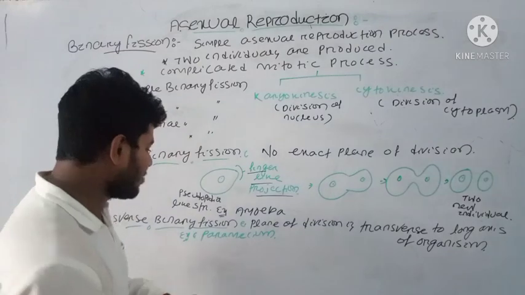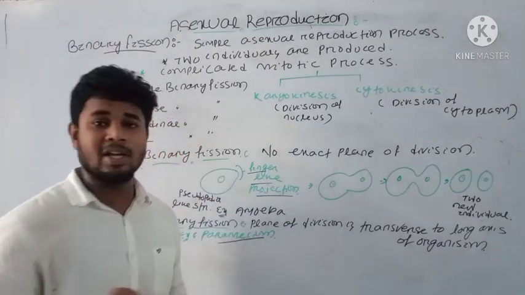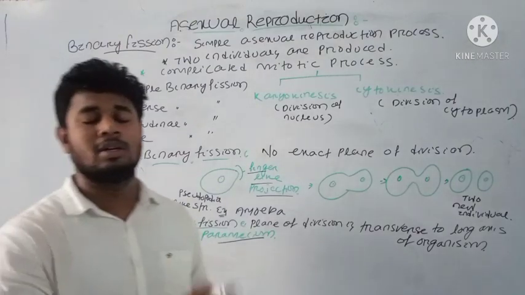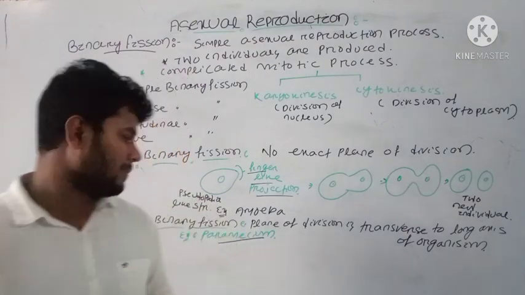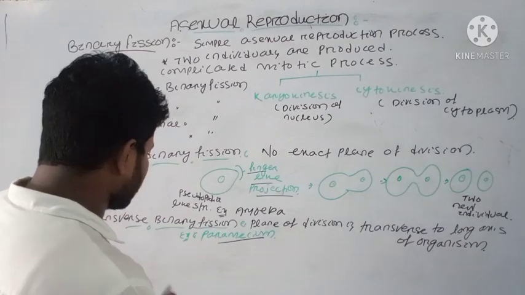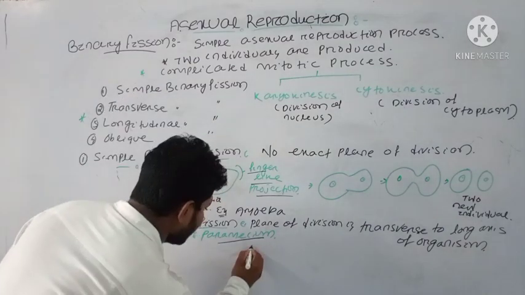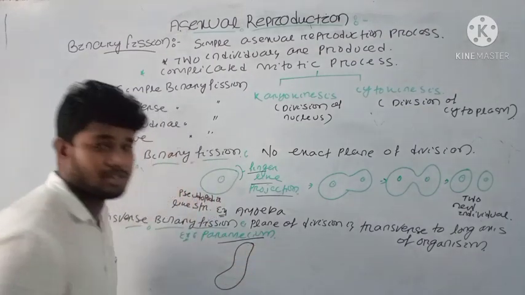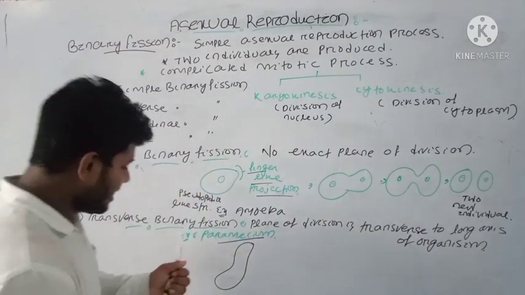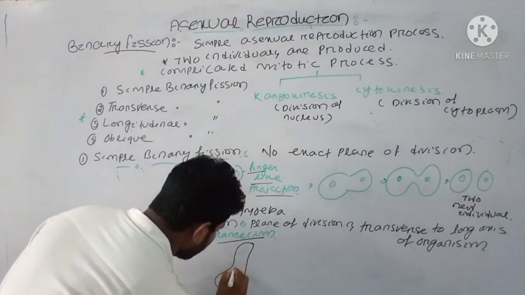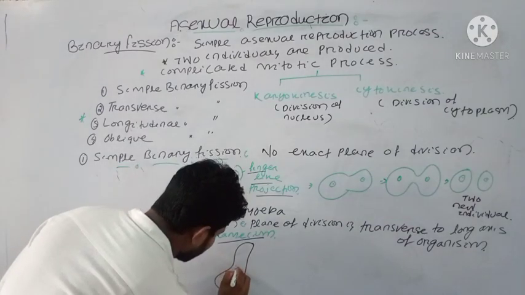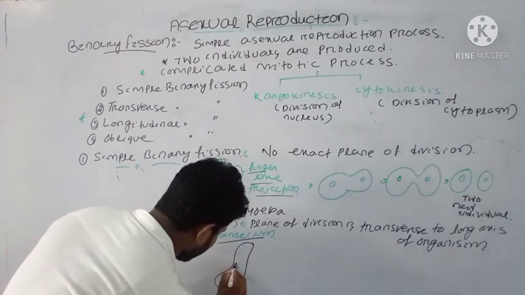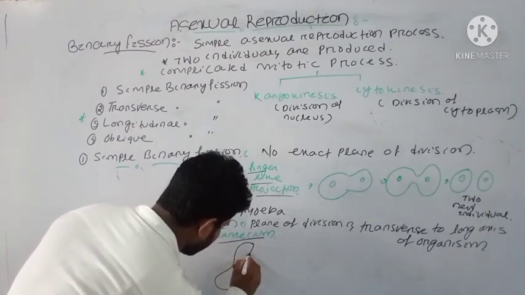Okay, paramecium, you know that it is a simple eukaryotic organism included in the kingdom of protozoans. And here the structure of paramecium is like that, and there is a micronucleus, a macronucleus, and an oral groove.